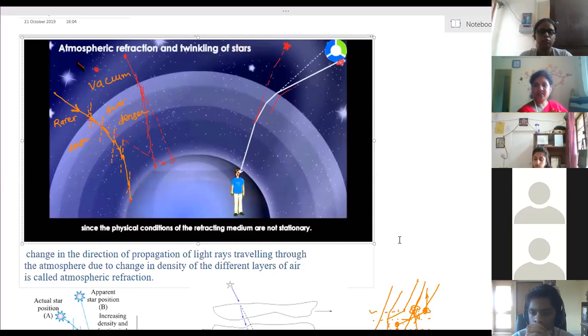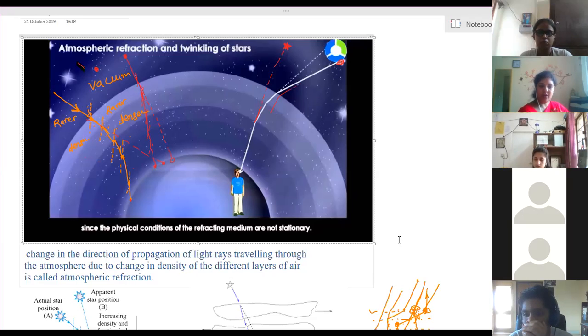Are you able to understand this phenomenon? Yes, ma'am. The same thing happens in the case of stars. The first reason is that a star is very far away from us, too much distance as compared to planets.